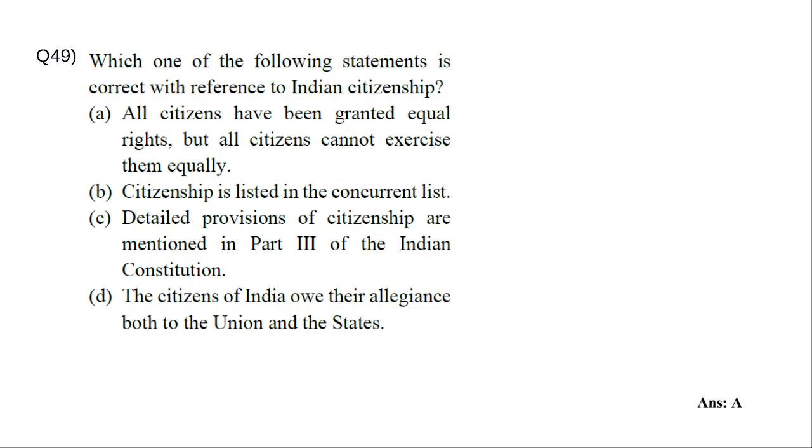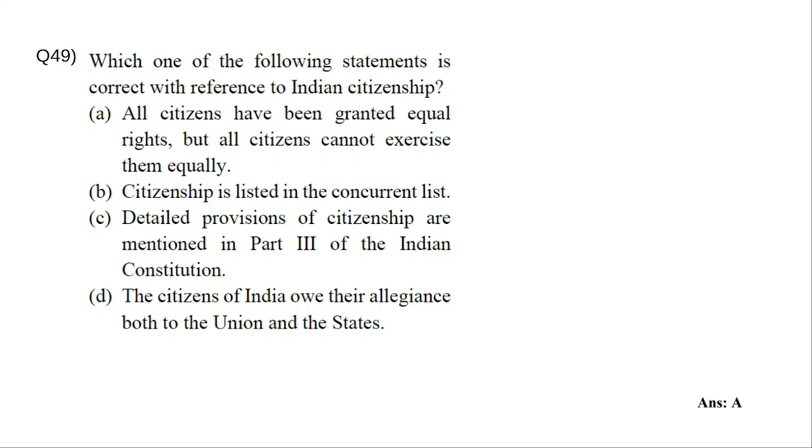All citizens have been granted equal rights, but all citizens cannot exercise them equally. Citizenship is listed in the concurrent list? No, it is in the central list. Detailed provisions of citizenship are mentioned in Part 3 of the Indian Constitution, which is wrong, right? Part 3 is fundamental rights. Citizens of India owe their allegiance both to the union and the states?